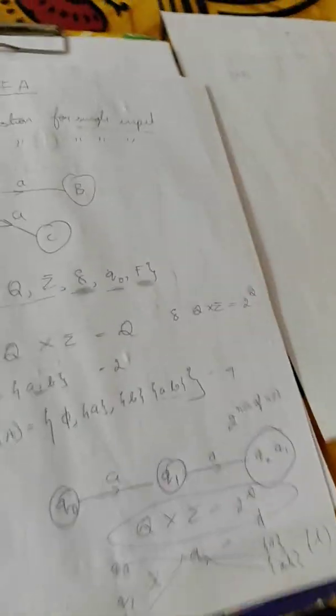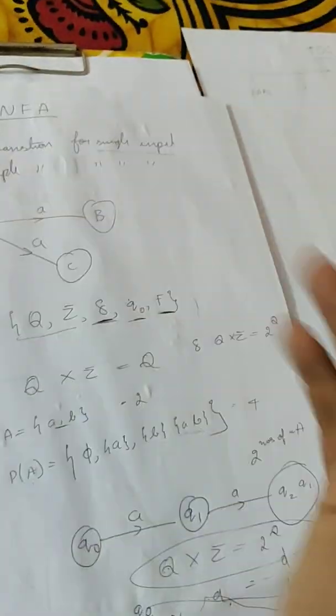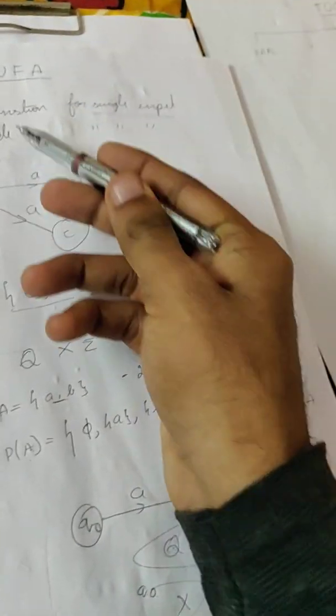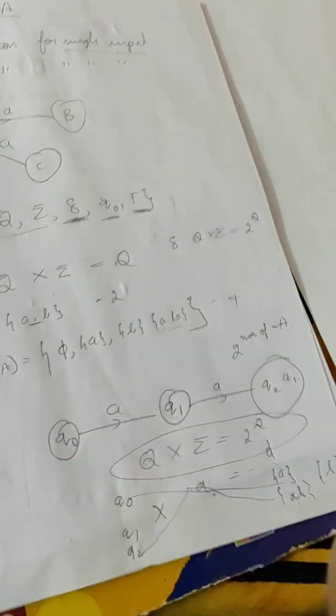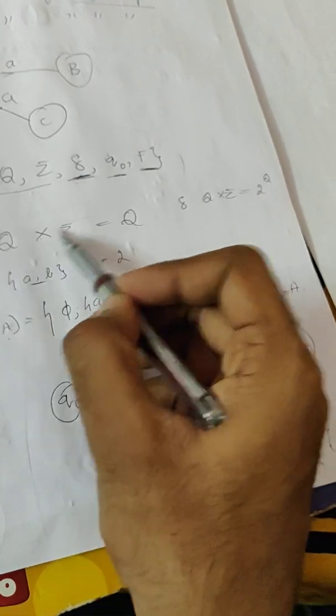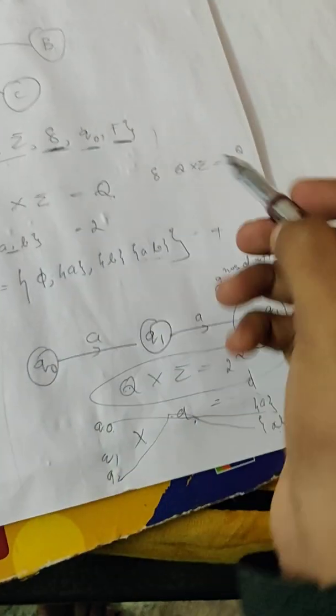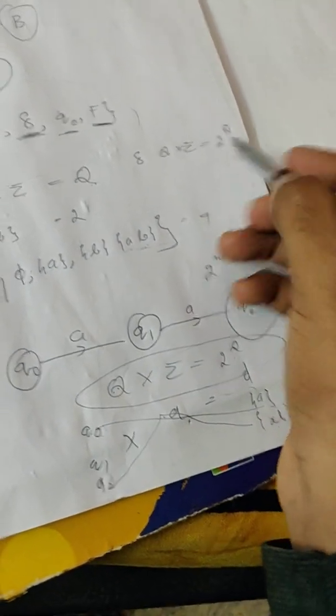This is the transition function. DFA and NFA both are the same in this respect. What is different is single transition versus multiple transition. This is difference number 1. Difference number 2 is delta. In DFA, Q cross sigma is equal to Q. In NFA, Q cross sigma is equal to 2 power Q. That's it.